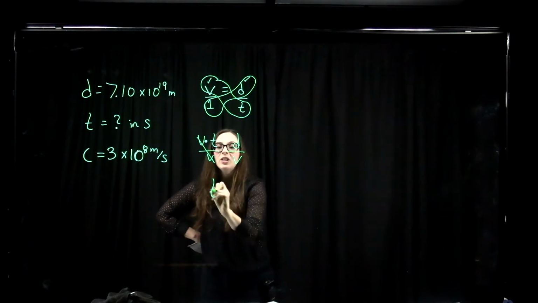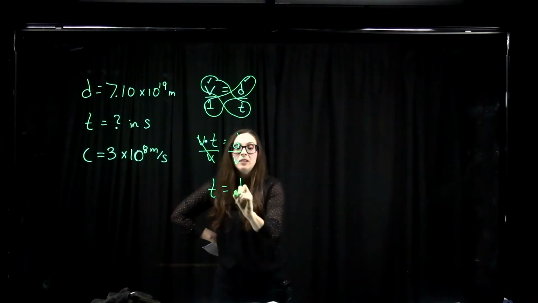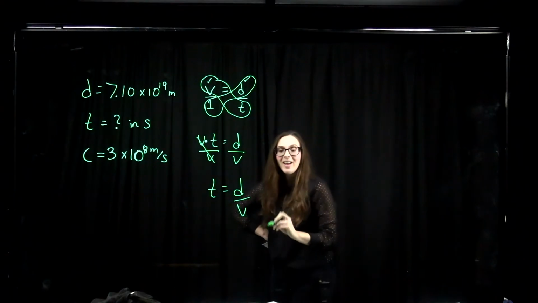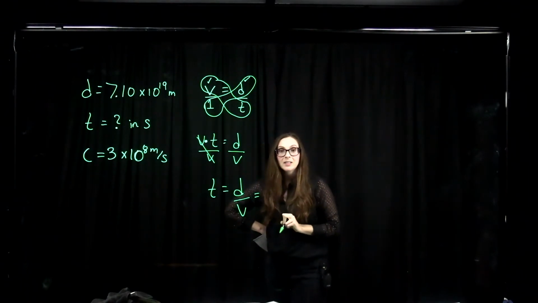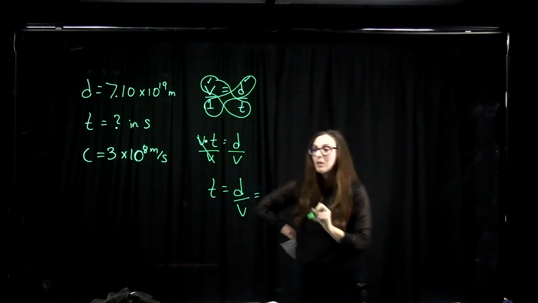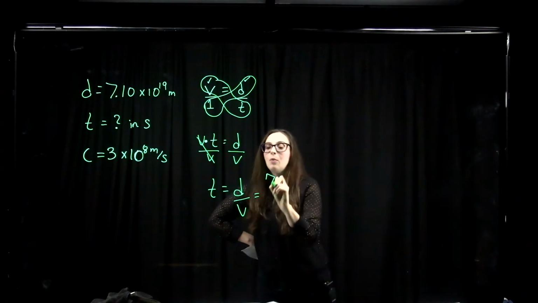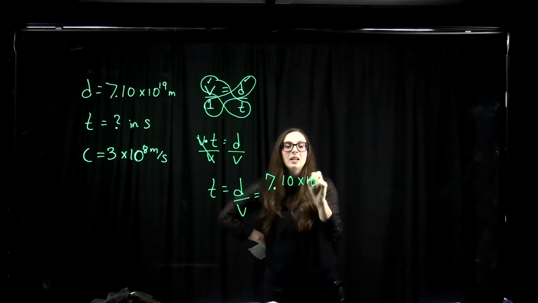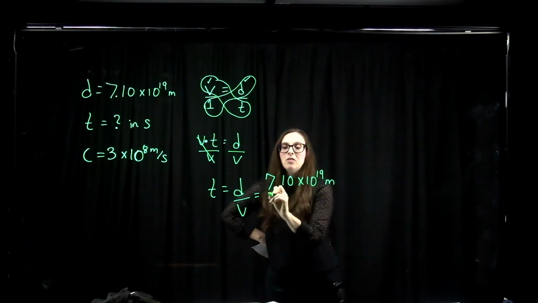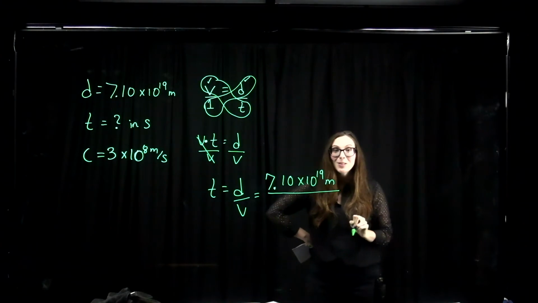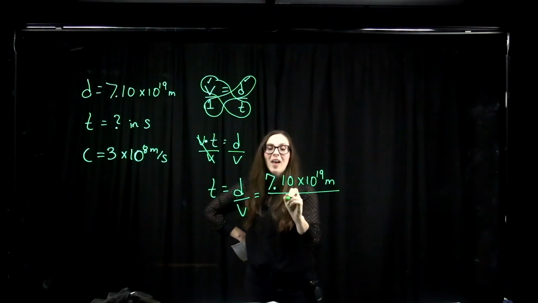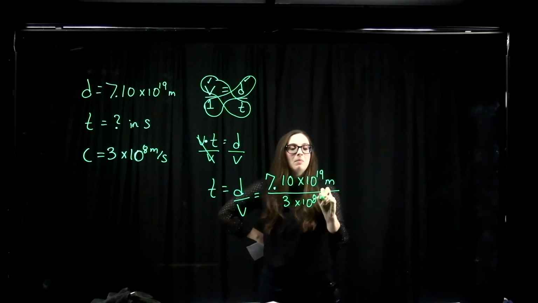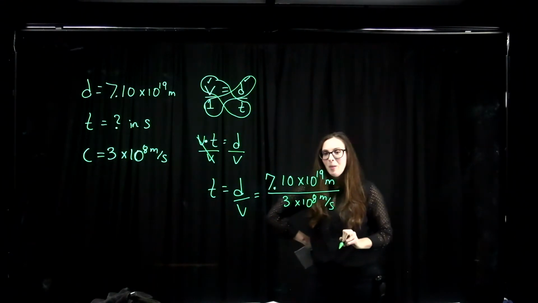So now I have an equation that says time is equal to distance over velocity, which in this case is the speed of light. So the time it takes light to get to us from the Homunculus Nebula will be the distance at which the Homunculus Nebula is away from us, 7.10 times 10 to the 19 meters, divided by the speed at which light travels, which is the speed of light, 3 times 10 to the 8 meters per second, okay?